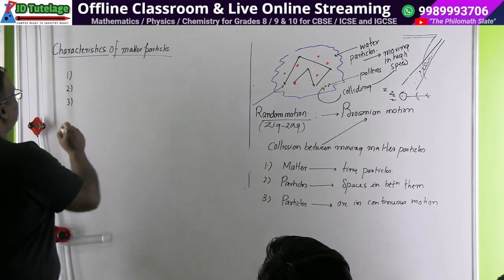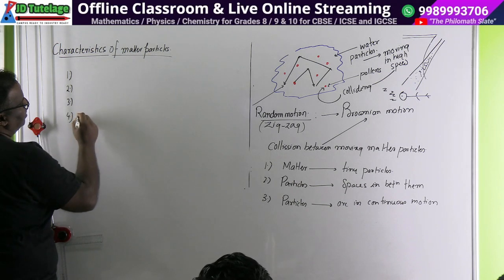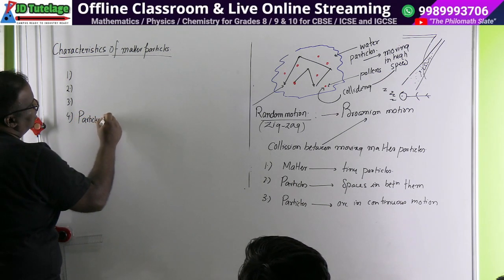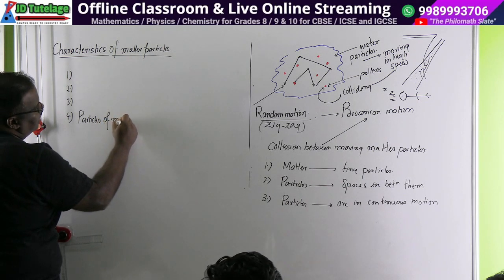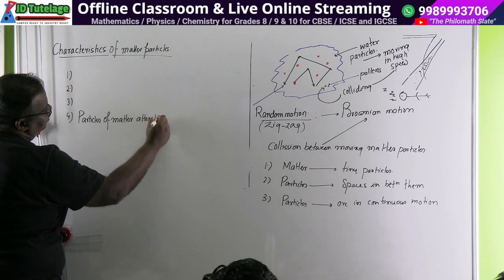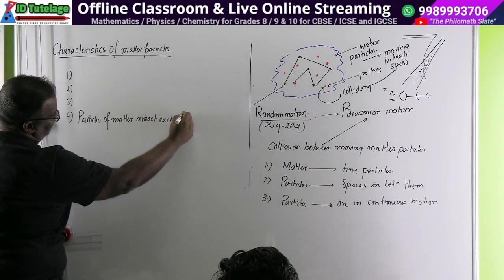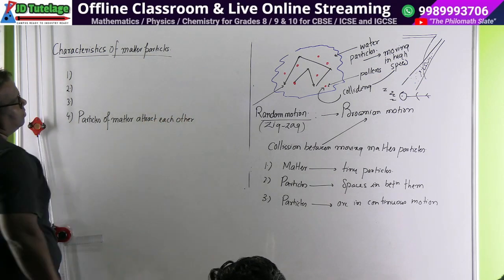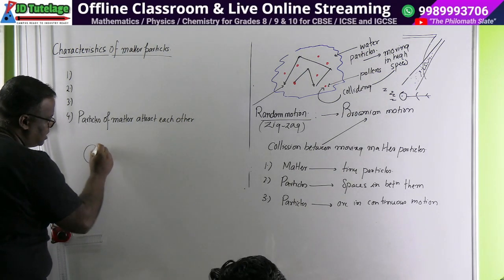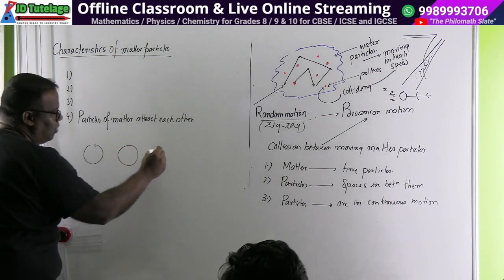So here I'll write one more, fourth one, that the particles of matter attract each other. Wow, attract each other. So if you want to study, say this is a matter particle. This is one class of matter.